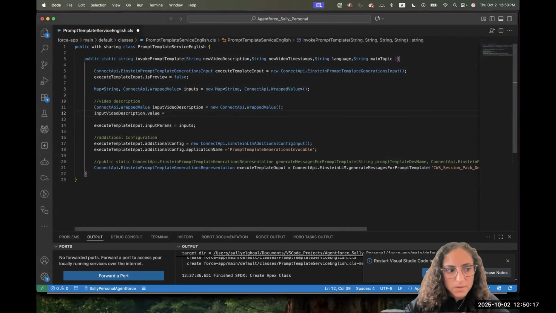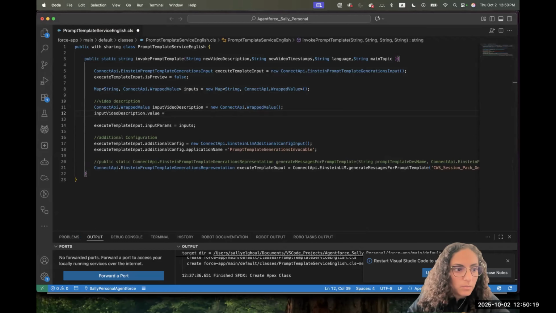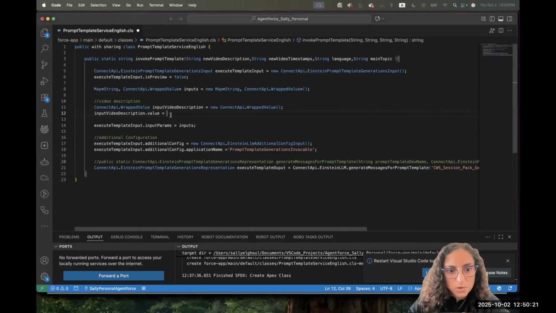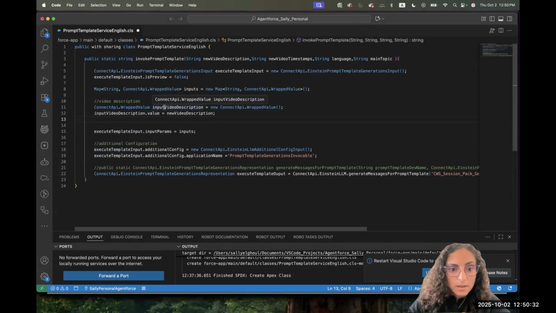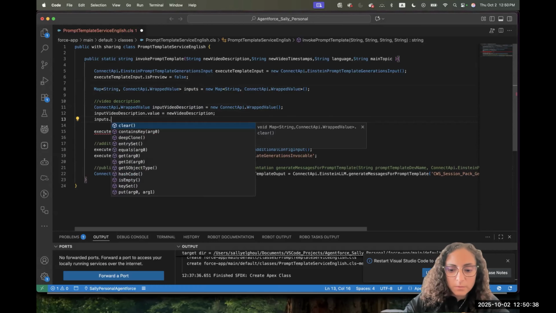I put the value, it's a property for it. And I put the new video description. And I can do an extra check that if the video description is not null, use it. If it's null, put an empty string or a default value if you want to. And then I put here in my map the key and value. I prepared the value, I put the key.